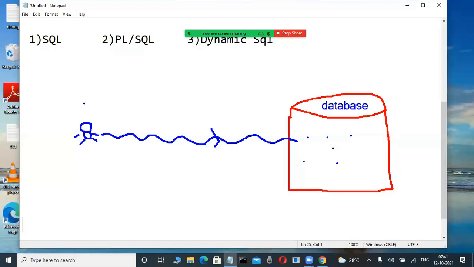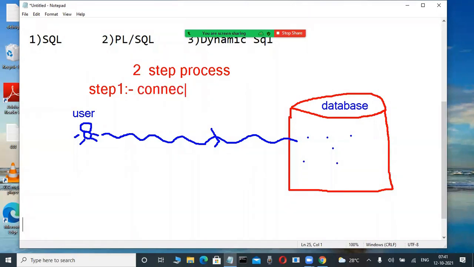If any user wants to perform some operations on this Oracle database, this user does not use a single step. Always this user uses a two-step process. How many steps? Two-step process only. What is the first step? What is step one? This user first connects to the database.